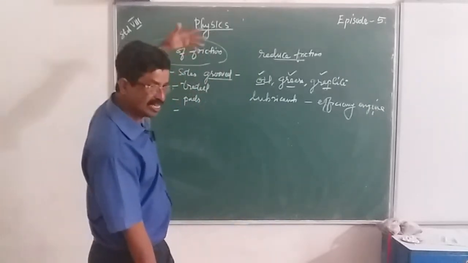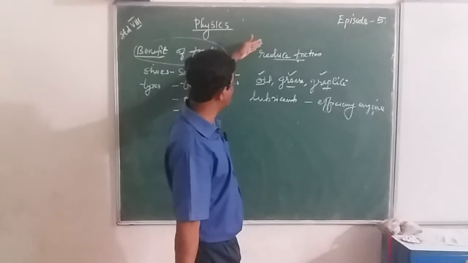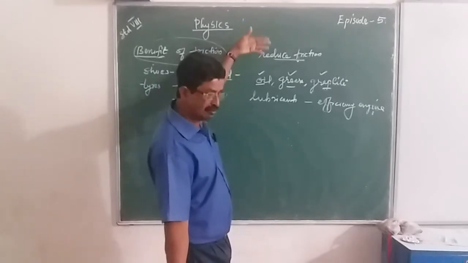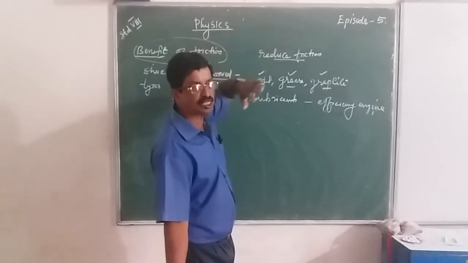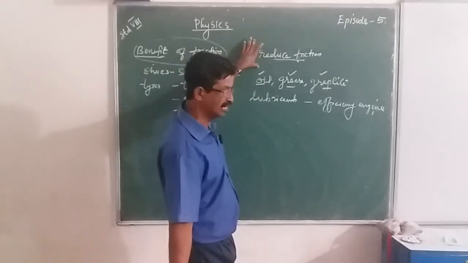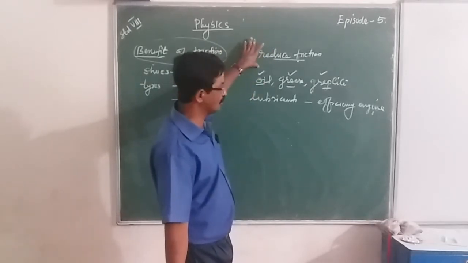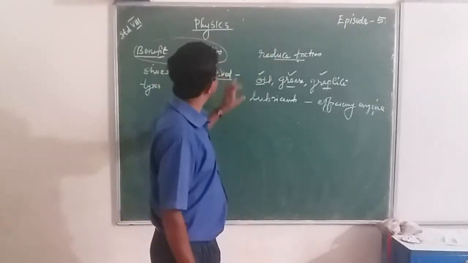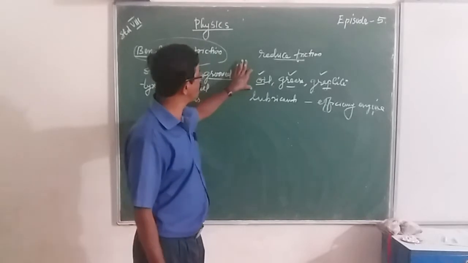But in some other cases, we want to reduce friction. For example, in a carrom board when we play, there we use some fine powder. Or when a door is difficult to open, we use some oil in its hinges so that we can open it.